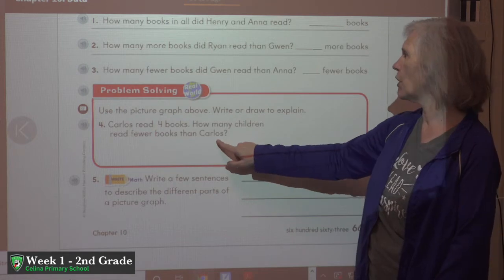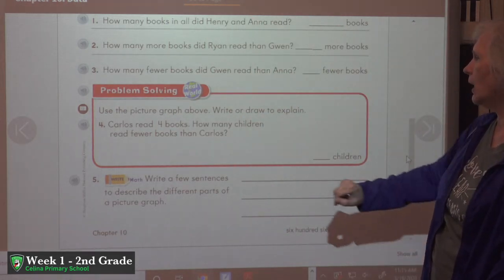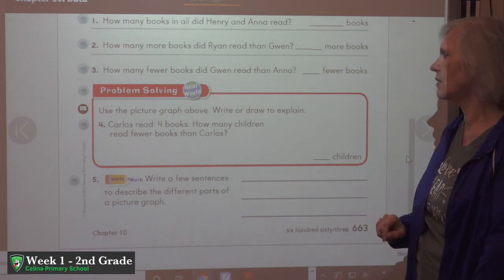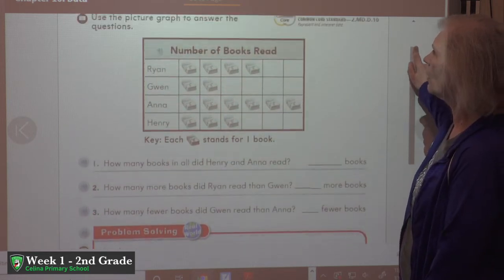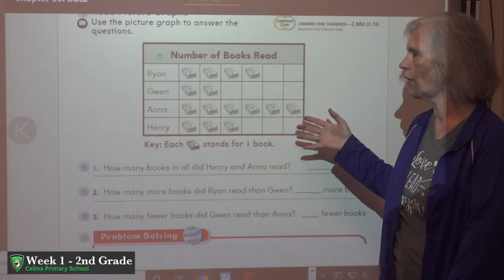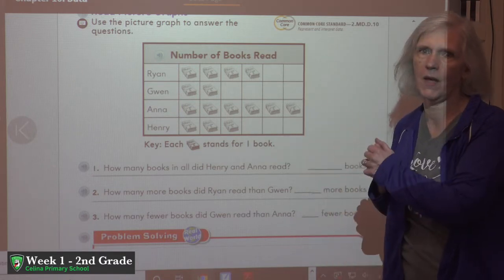Then we have a word problem using the picture graph that was at the top of the page. And then we have to write a few sentences to describe the different parts of the picture graph. So you're going to look at the picture graph again, and you're going to just explain what the different parts of that picture graph are.